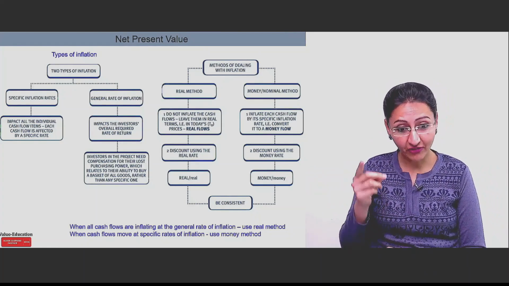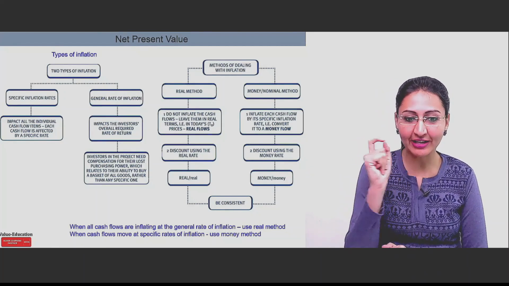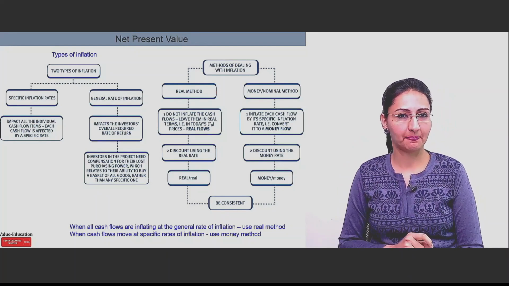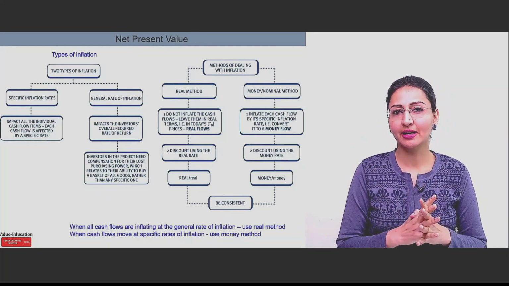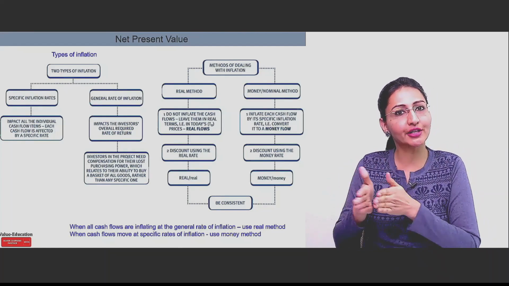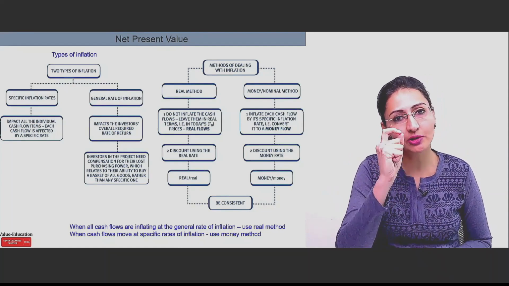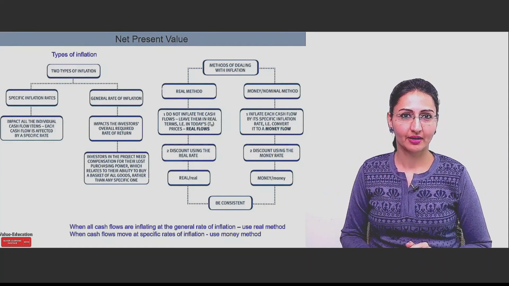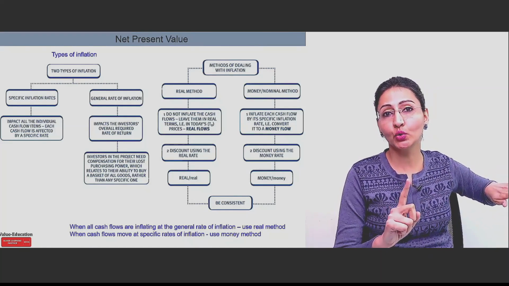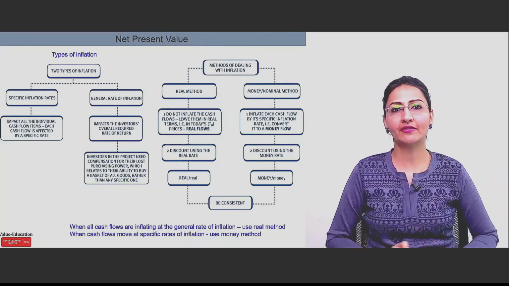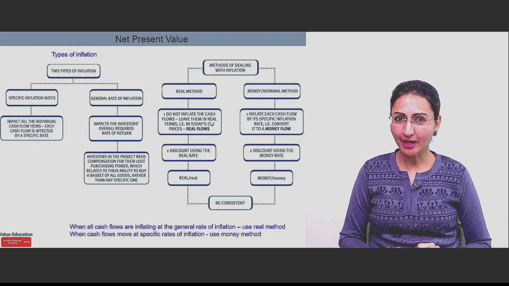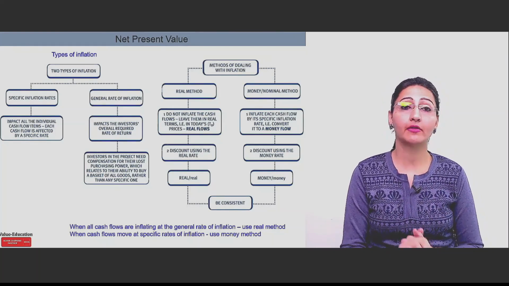First, you inflate them with specific inflation rates, and then you use money rate to discount them. So that's a simple concept. If inflated cash flows are being used, then the rate of return to discount those cash flows must also be an inflated one. And that's the money rate. But if the cash flows are not inflated, please do not use a discounting rate which in itself doesn't have the component of inflation. That means you have to use real rate here, right? So that's the consistency we have to maintain.